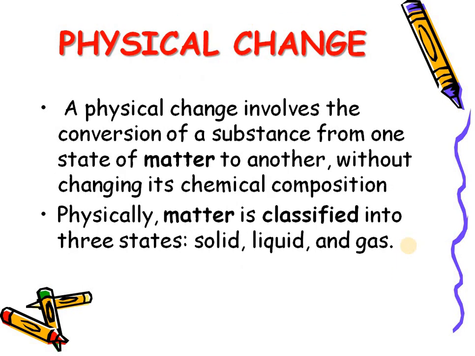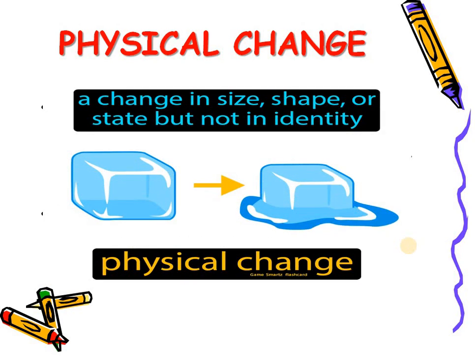So, what is physical change? A physical change involves the conversion of a substance from one state of matter to another, without changing its chemical composition. Physically, matter is classified into solid, liquid, and gas generally, but there are a total of 5 states, which we will discuss.